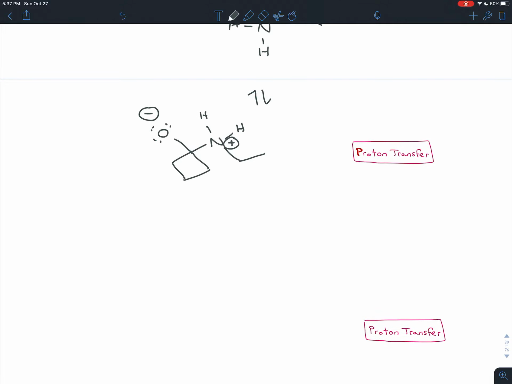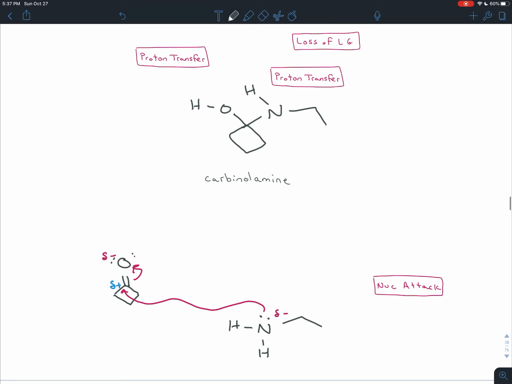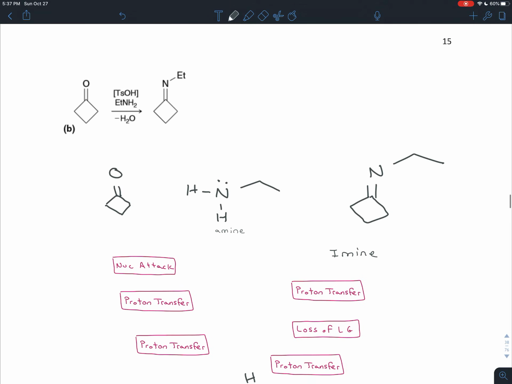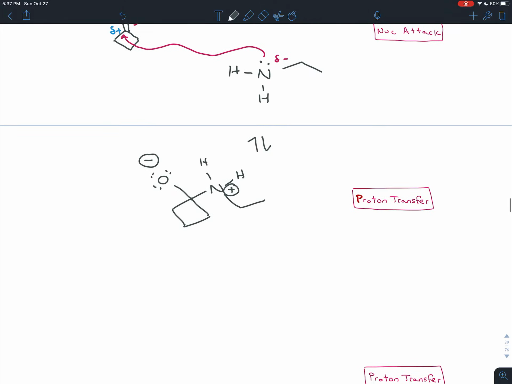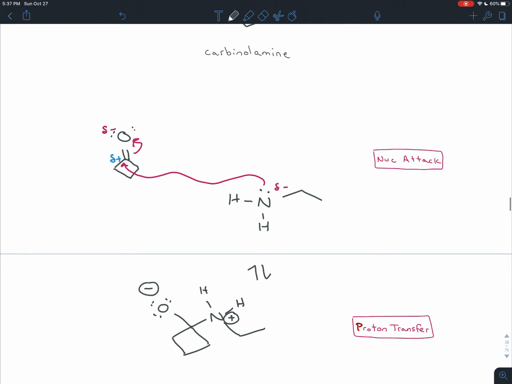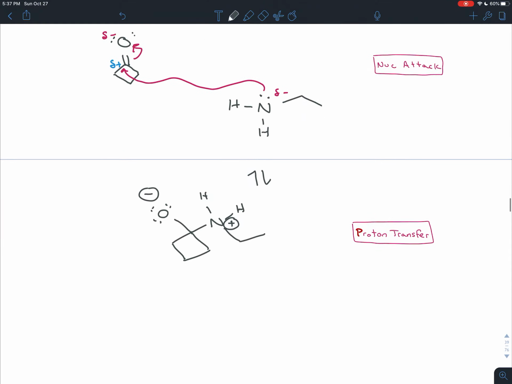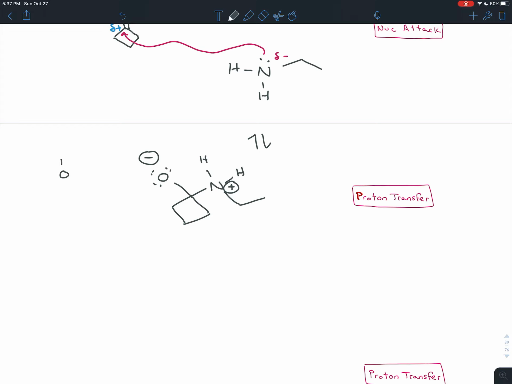Now there are 2 charges there. We have to stabilize both of them, and we're going to do that by doing 2 proton transfers. In the first case, we're going to add our acid. Now they gave us some fancy acid, toluene sulfonic acid. We have talked about that in a previous mechanism. But the point is that that's a strong acid. When you put that into a watery solution, it's going to give all of its H's away and turn into hydronium, and then a stable conjugate base of the toluene sulfonic acid.